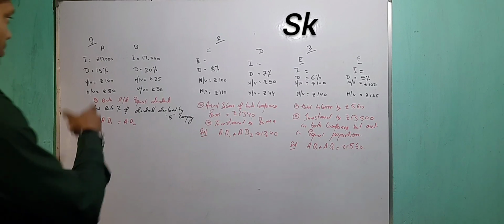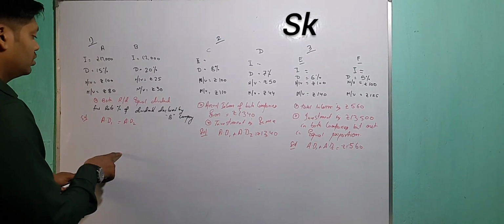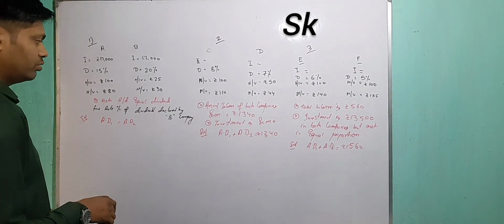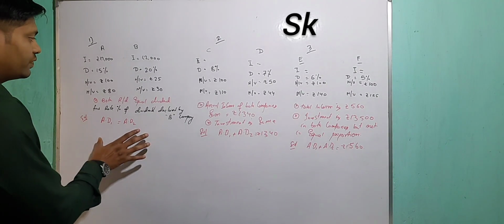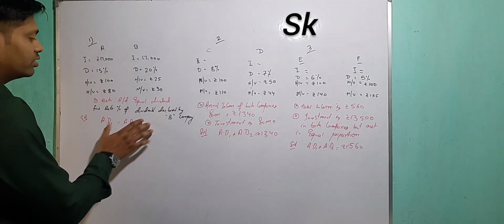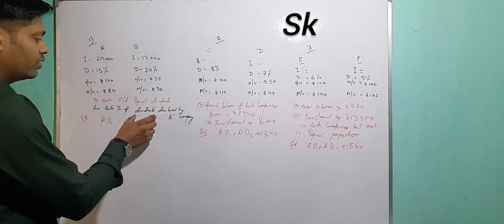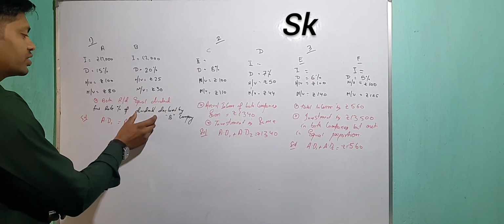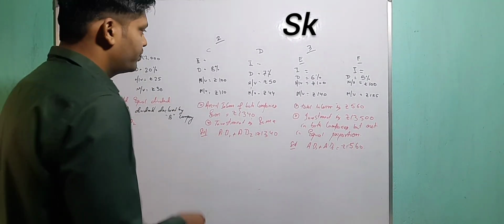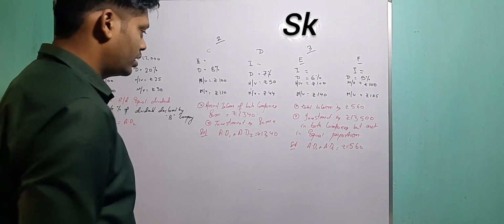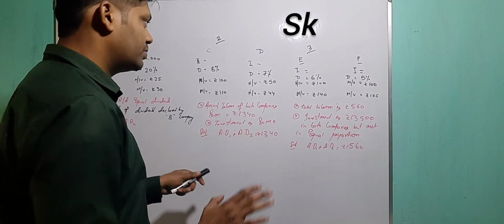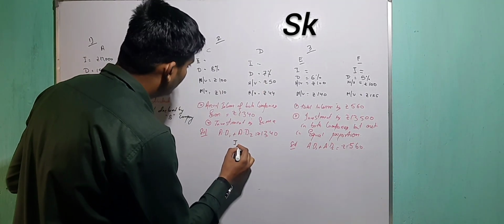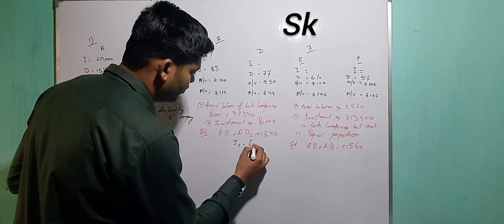So in case 1, the first one, we have to find out the rate percent of the dividend. Ultimately our target is to find out the rate here. First we'll find out the dividend, then we'll find out the rate of dividend. For that you have to find out the dividend and take the percentage of that particular dividend. Obviously, we have to take out the investment. The investment is the same, whatever answer you get here, the investment of C will be equal to the investment of D.